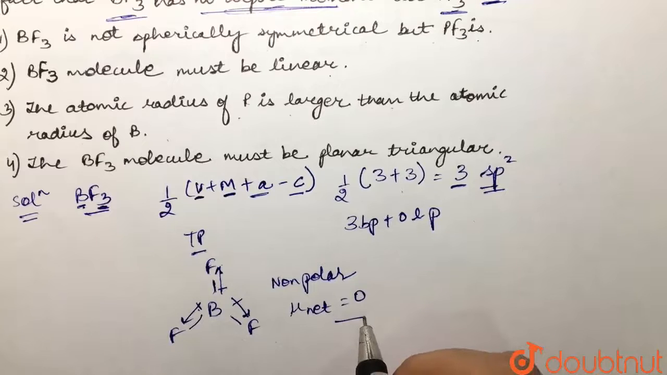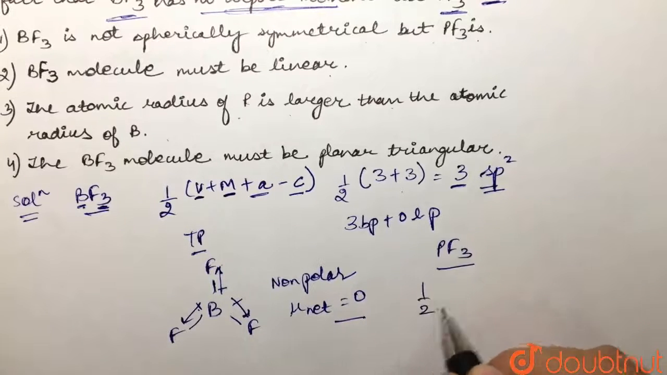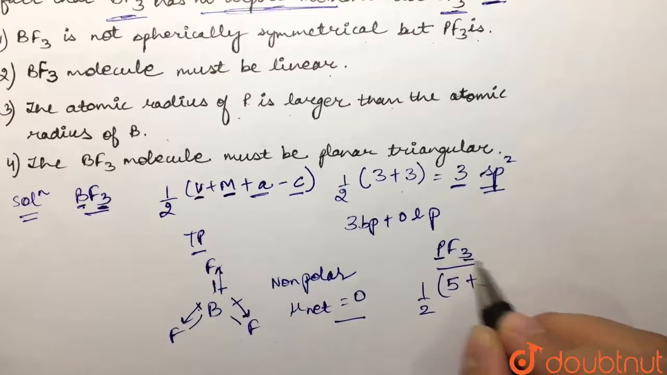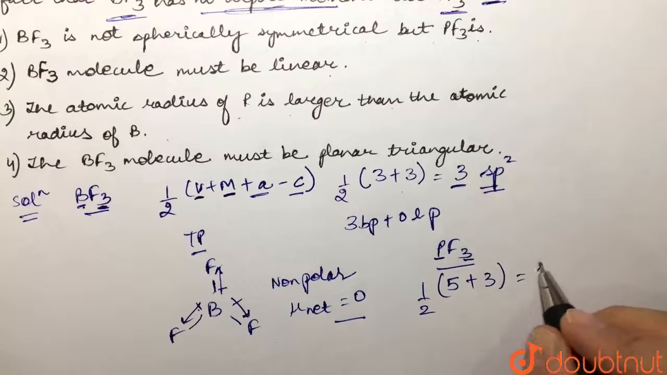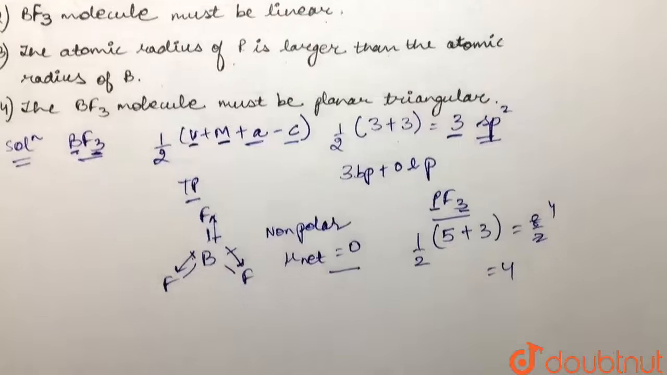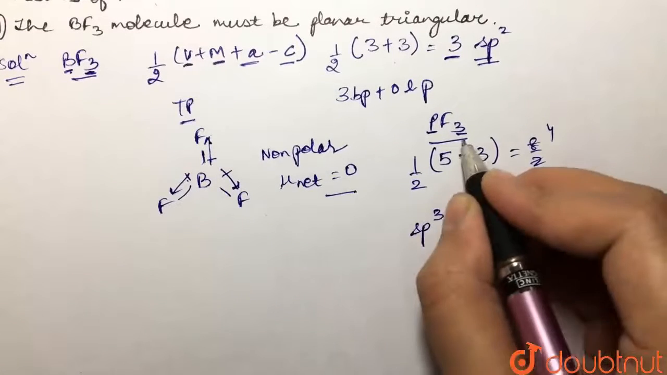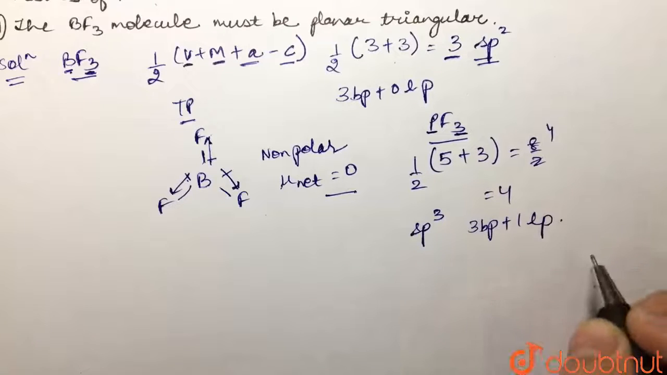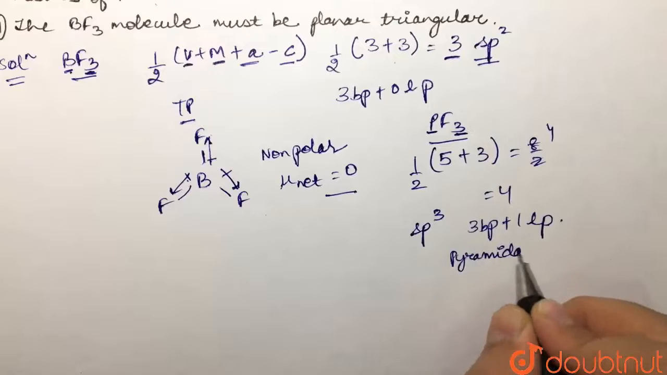If we talk about PF3, in case of PF3 we have the central element as phosphorus and it has 5 valence electrons, then 3 monovalent atoms are attached to it, right? And then it does not have any charge, so this would be it. It would be 8 by 2, which comes out to be 4. That means its steric number is 4. So it would be sp3 hybridized, but over here we have 3 bond pairs, right? And that means we're going to have 1 lone pair. So its shape would be pyramidal.